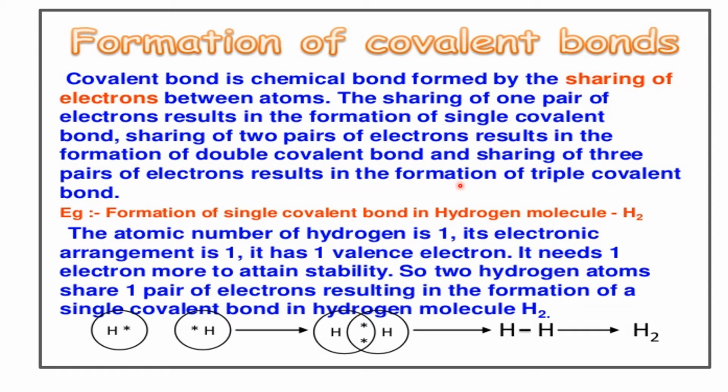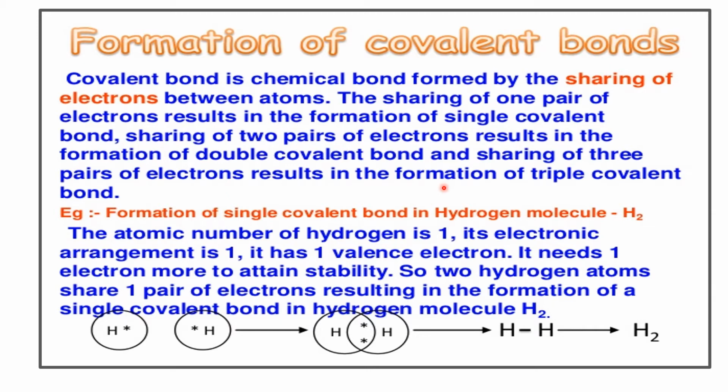So here a covalent bond is formed that is formed by sharing of the electrons. So you should remember that a covalent bond can be formed by sharing of electrons. And if this sharing is one pair of electron, then it is known as a single covalent bond. If it shares two pairs of electron, then a double covalent bond is formed. Suppose if it shares three pairs of electrons, then it results in the formation of triple covalent bond.